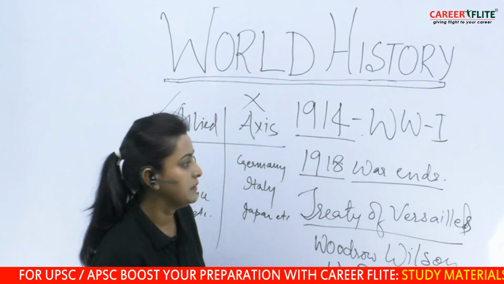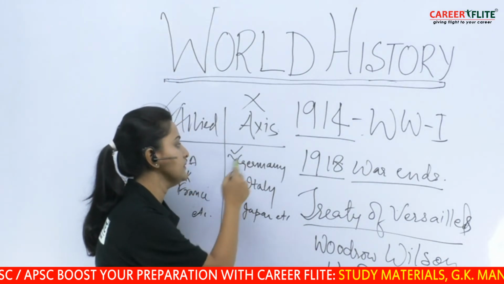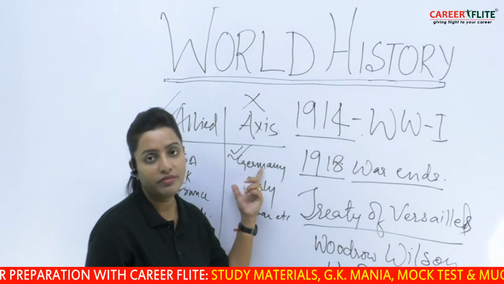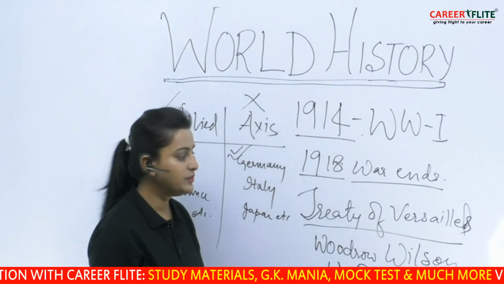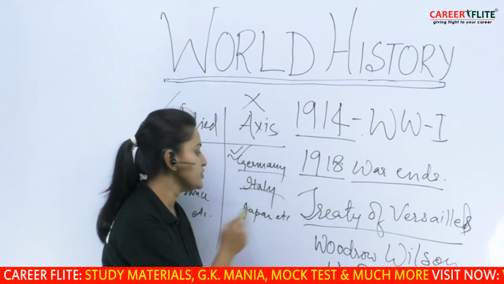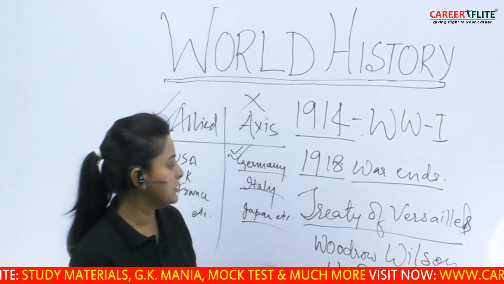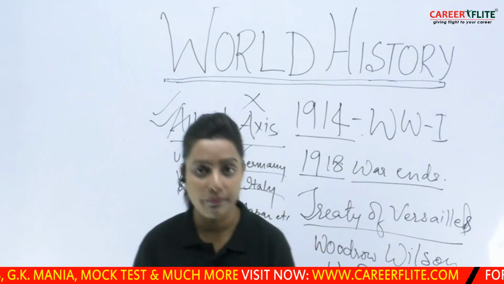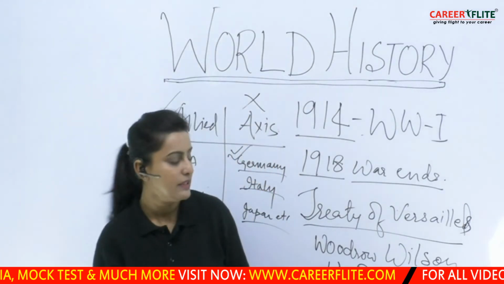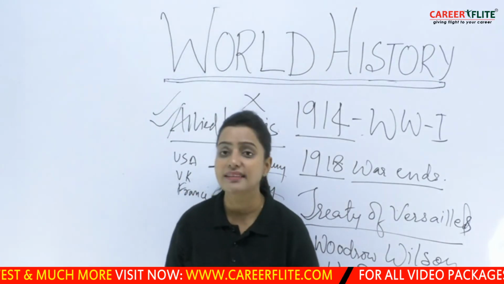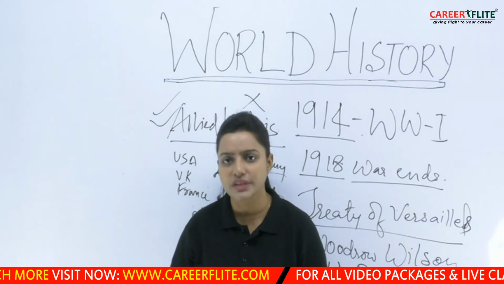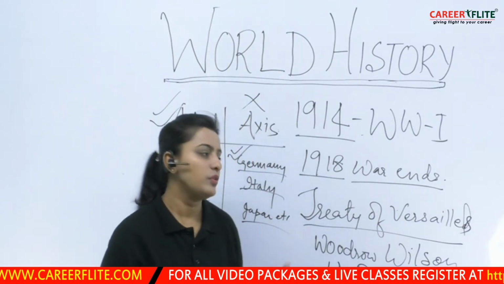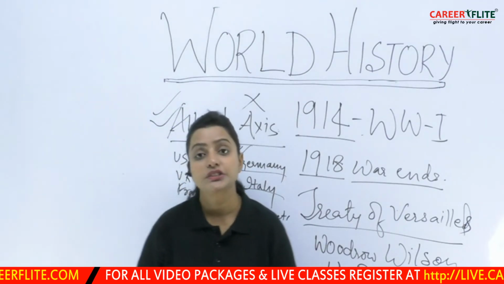It was by taxing this Axis power in the form of punishment for fighting the war. So we see a lot of impositions were done on Italy, Germany, etc., in the name of war compensation, which made Italy as well as Germany, the Axis countries, very, very weak later on. And all the power was being enjoyed by this Allied power.